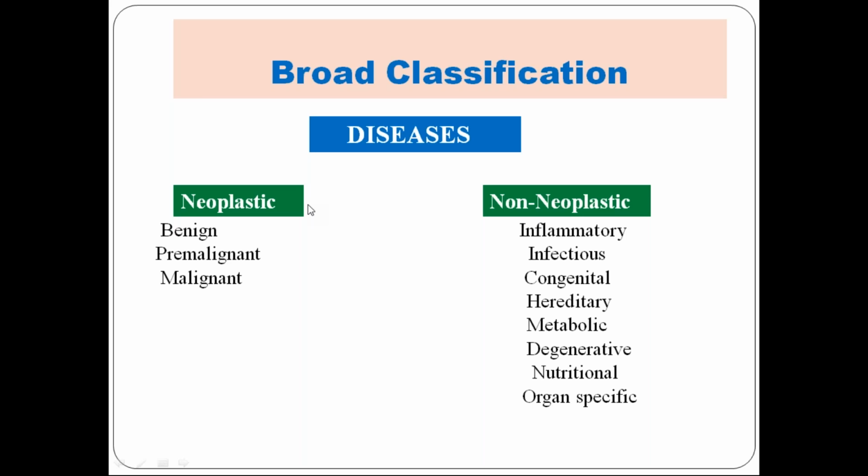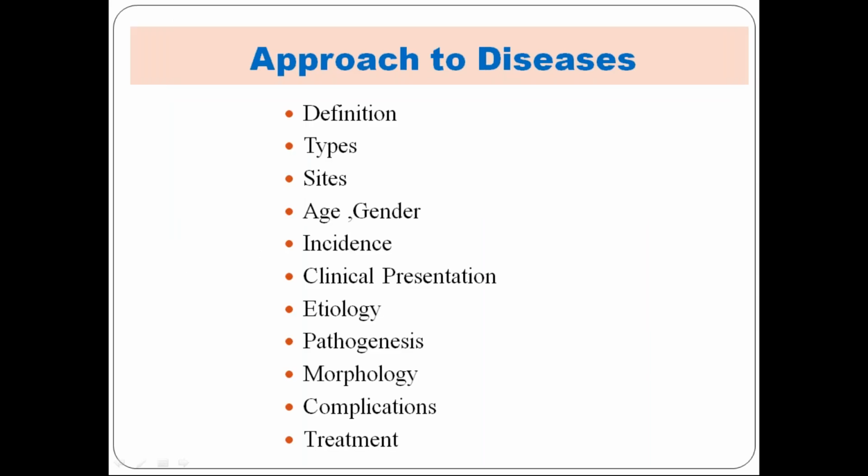Another small introduction I want to give is this: whenever you start learning your systemic chapters, or even microbiology or your clinical subjects, you should know how to approach a disease. First, always start with a definition.